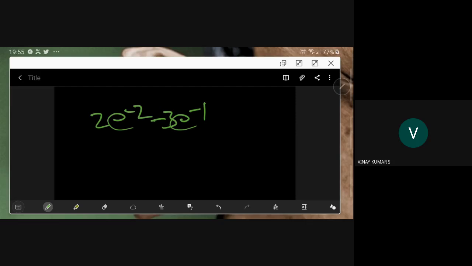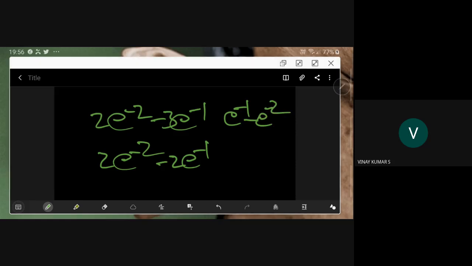Then you have 2e power minus 2, minus 2e power minus 1. So there are two elements, and e power minus 1, minus e power minus 2. So we want to answer in this way. Something like this we have to get.